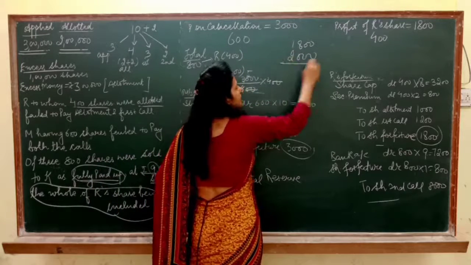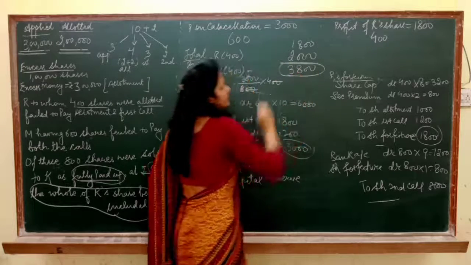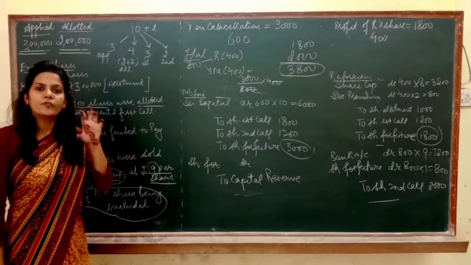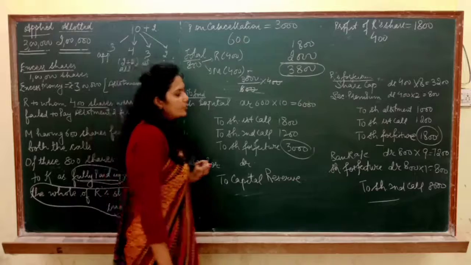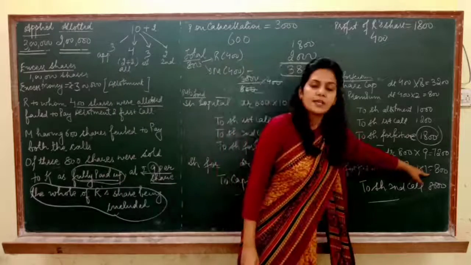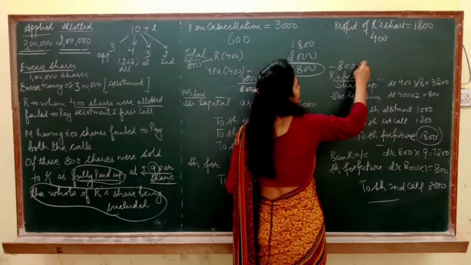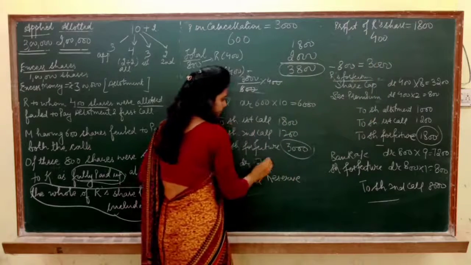It means 3800 is the total profit on the reissue of 800 shares. And what is the loss on the reissue? Loss on reissue is 800. So how much you are going to transfer to capital reserve? Just 3000.